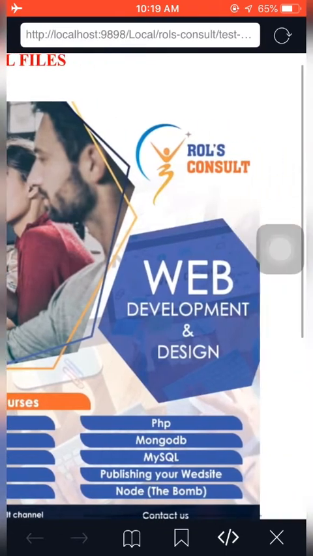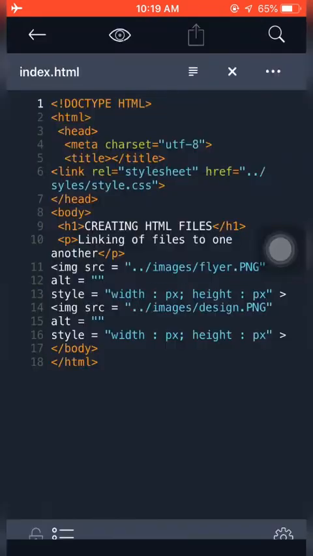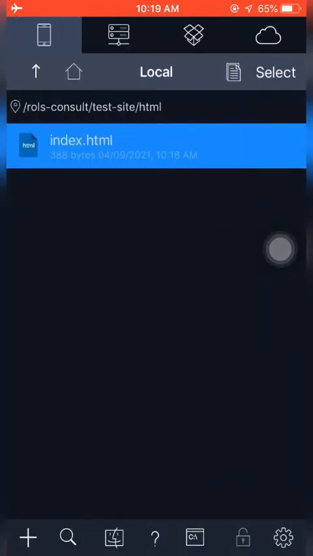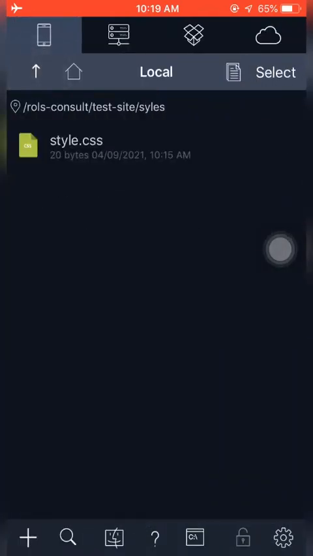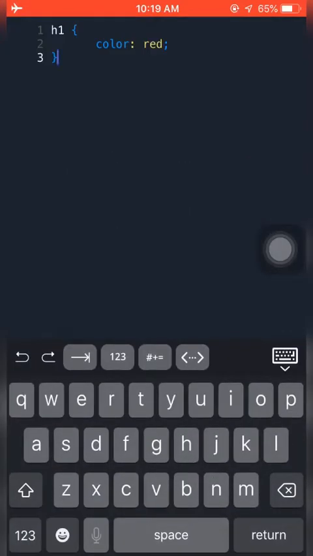So we have creating HTML files in red. Let's see if we can change our paragraph color. That's linking files to files. We would like to add more code over here.